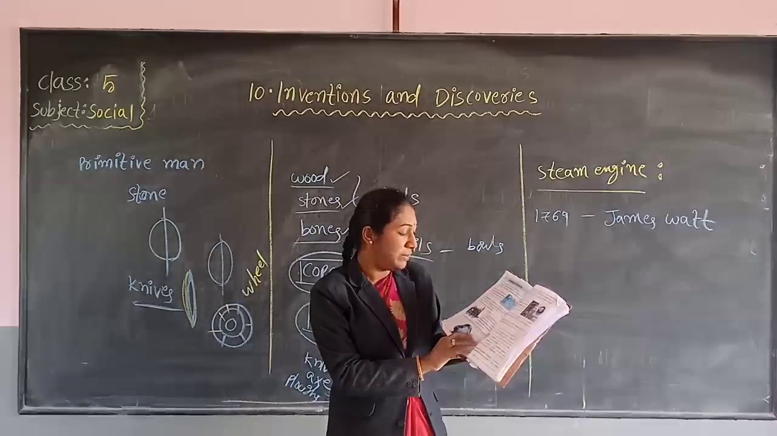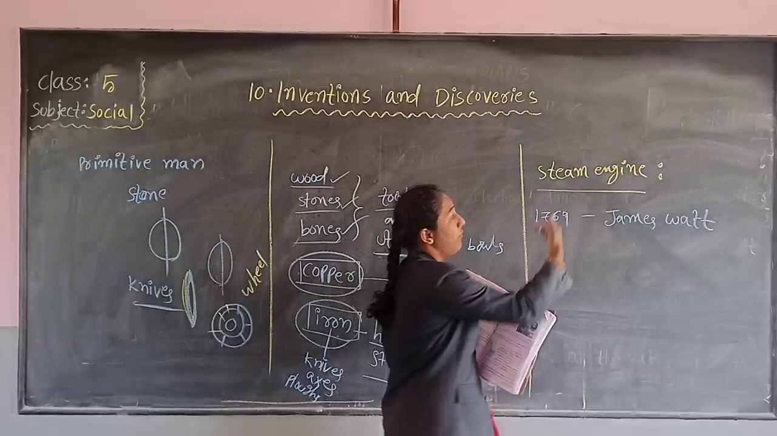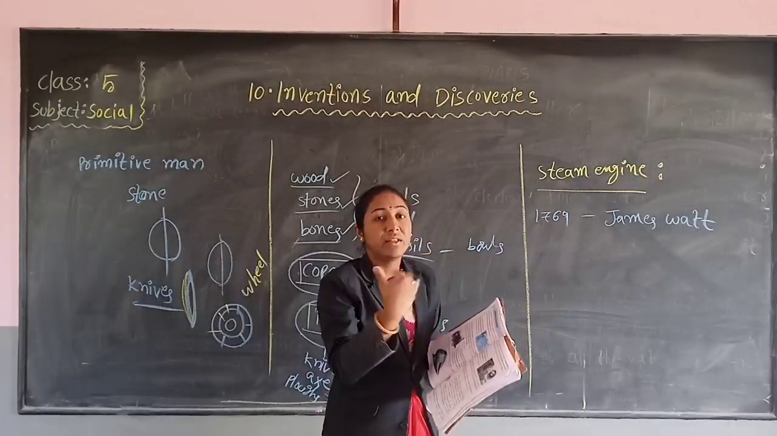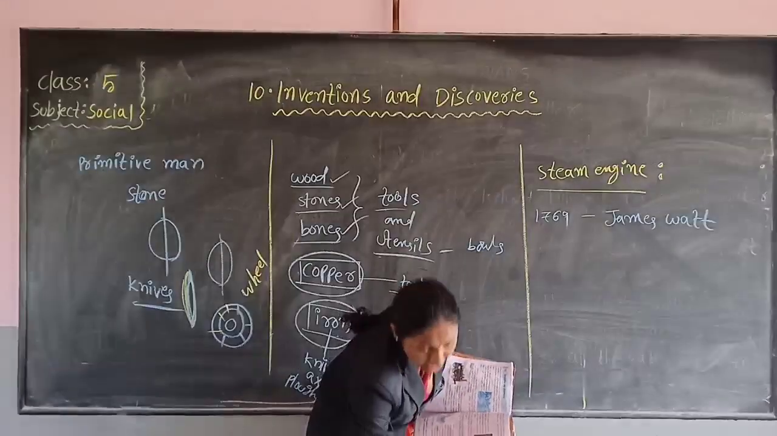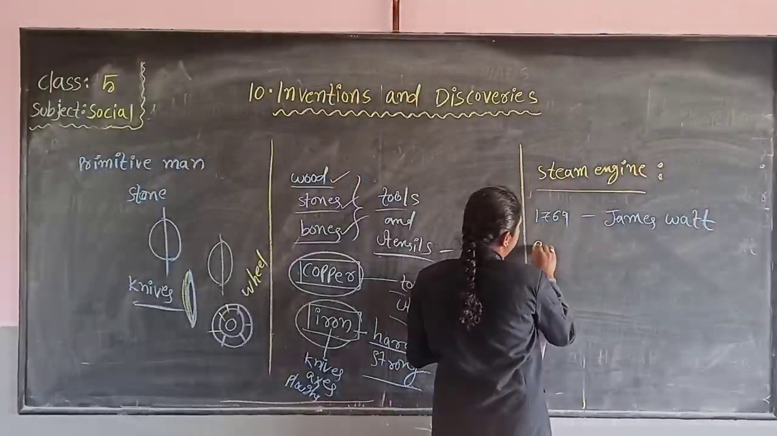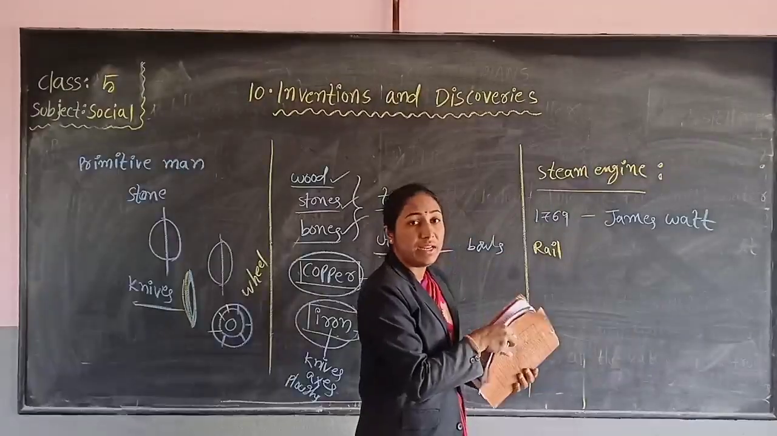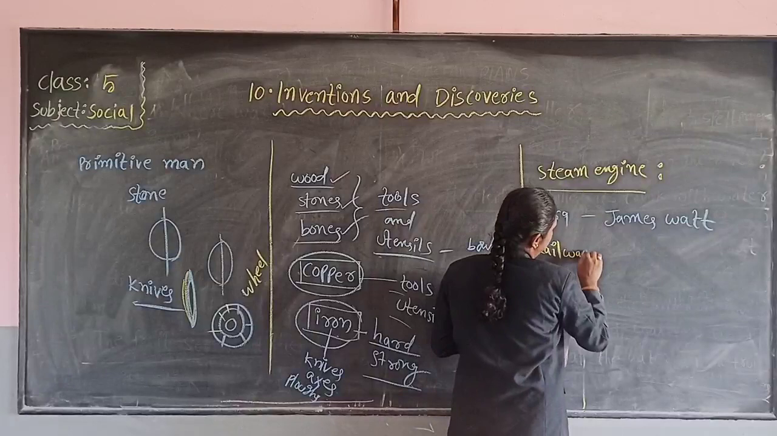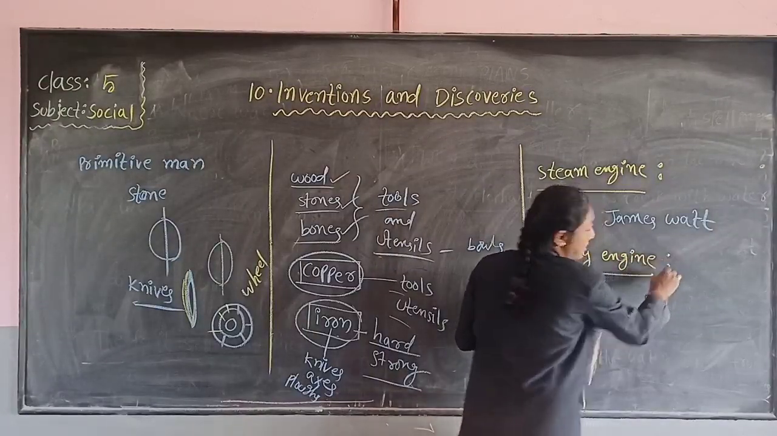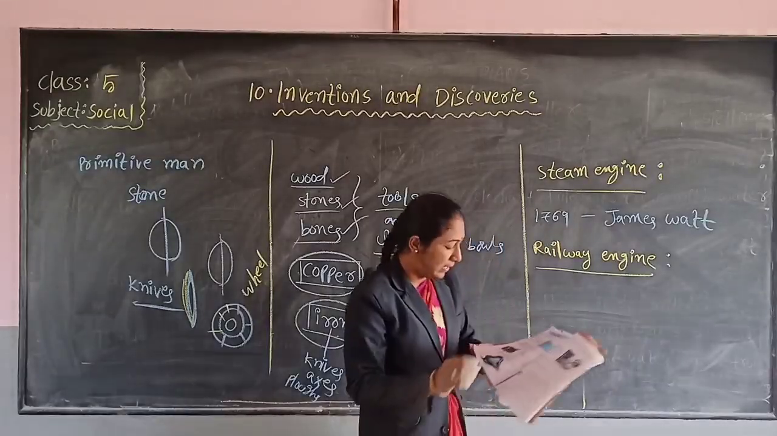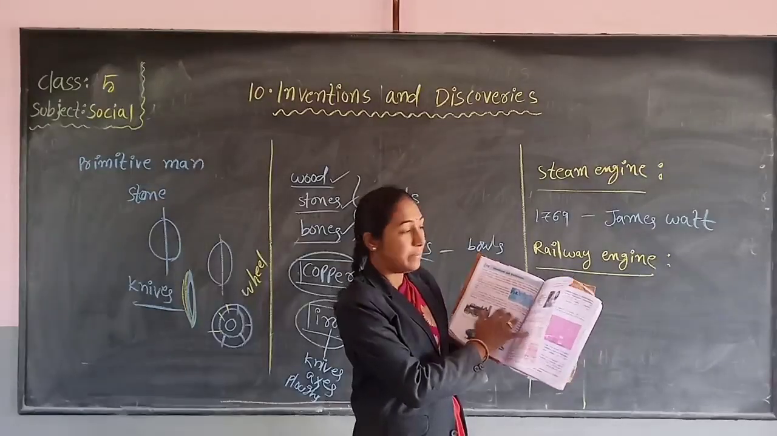Then the invention of the steam engine paved the way for the invention of the railway engine. So when the steam engine was invented, a chance came to invent the railway engine. First they invented a steam engine, then they invented a railway engine. Who invented a railway engine first? Let us see. Look children, this is a railway engine and this is a steam engine.